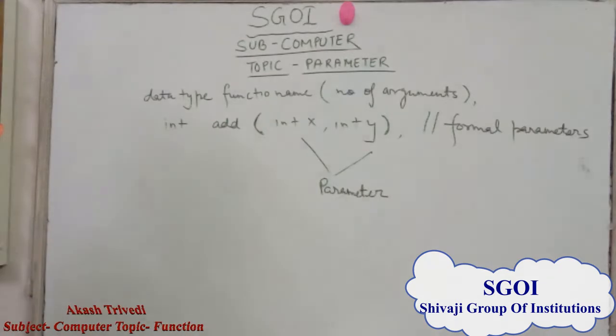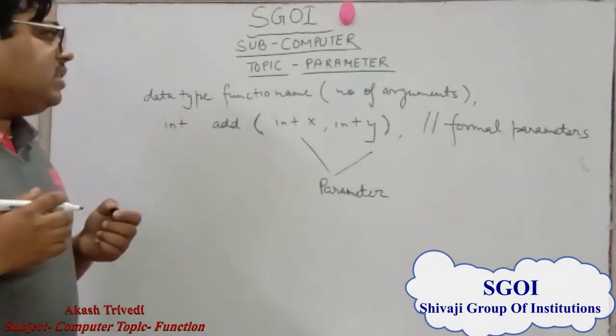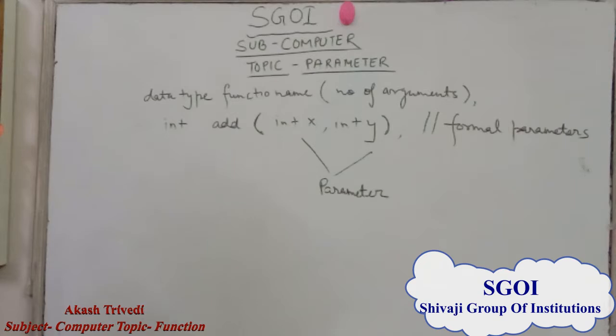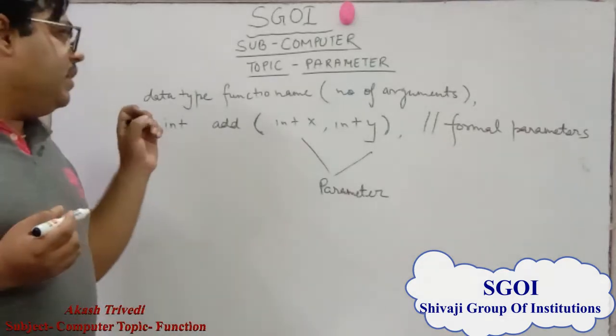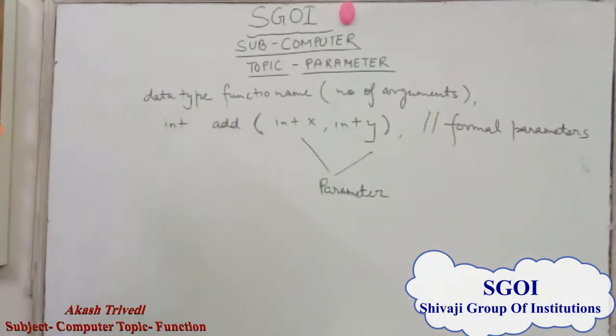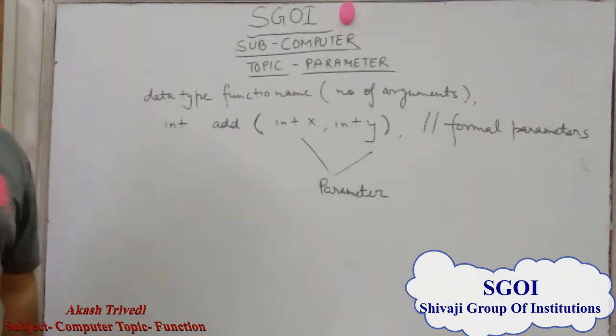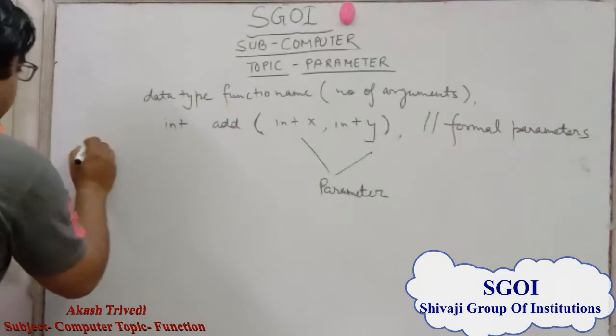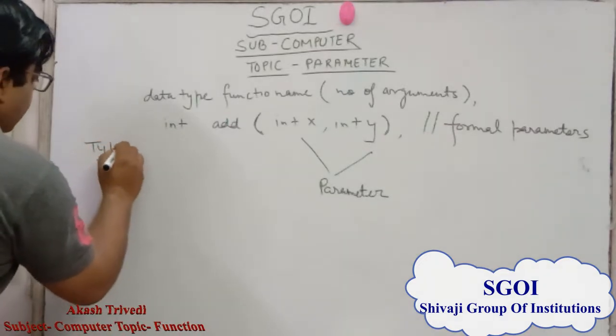If we want to call a function inside the main function, then these parameters are known as actual parameters. So we can understand what are parameters. Firstly, we understand what are parameters. Parameters are those variable sets which are used in function. Then we understand what are the types of parameter.